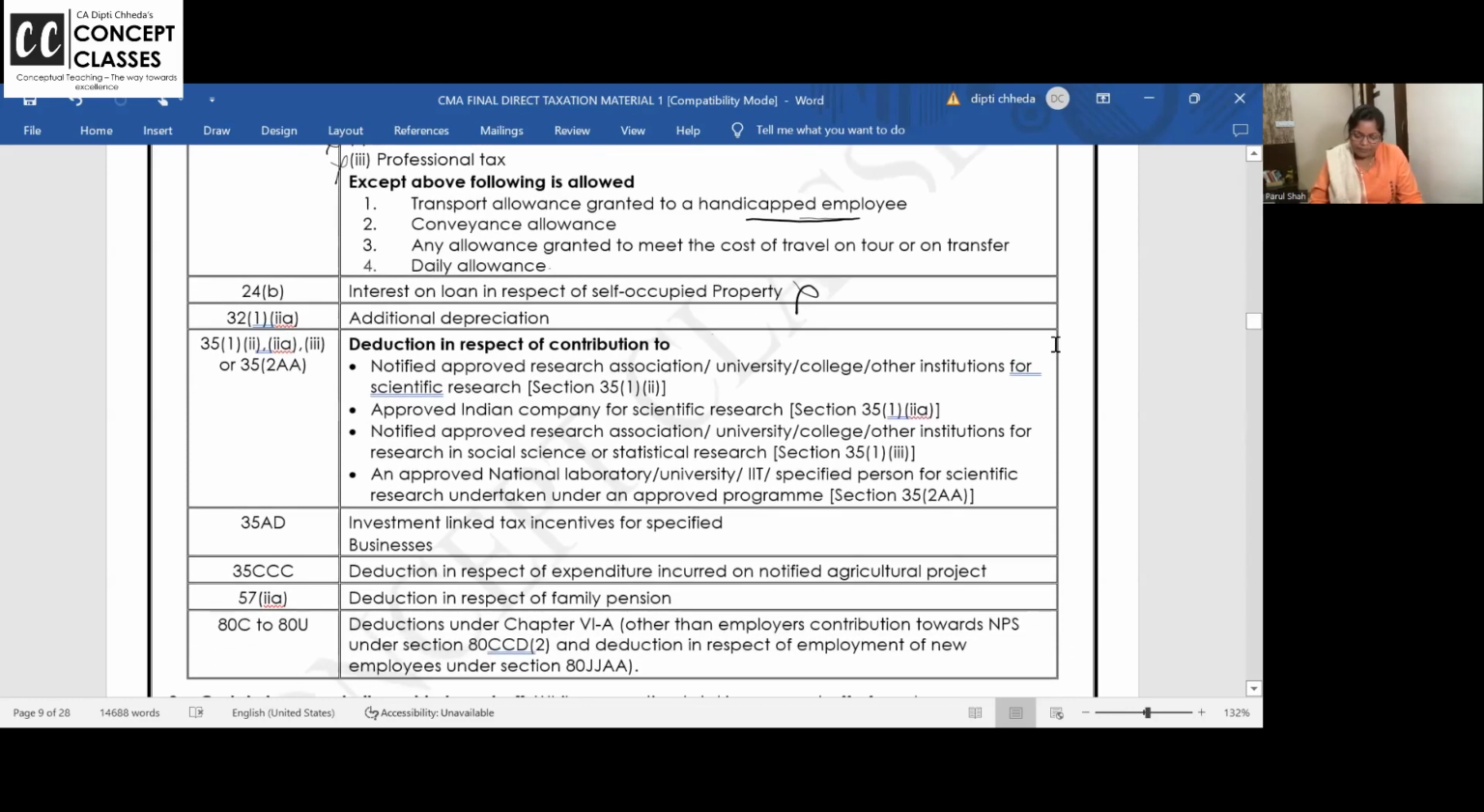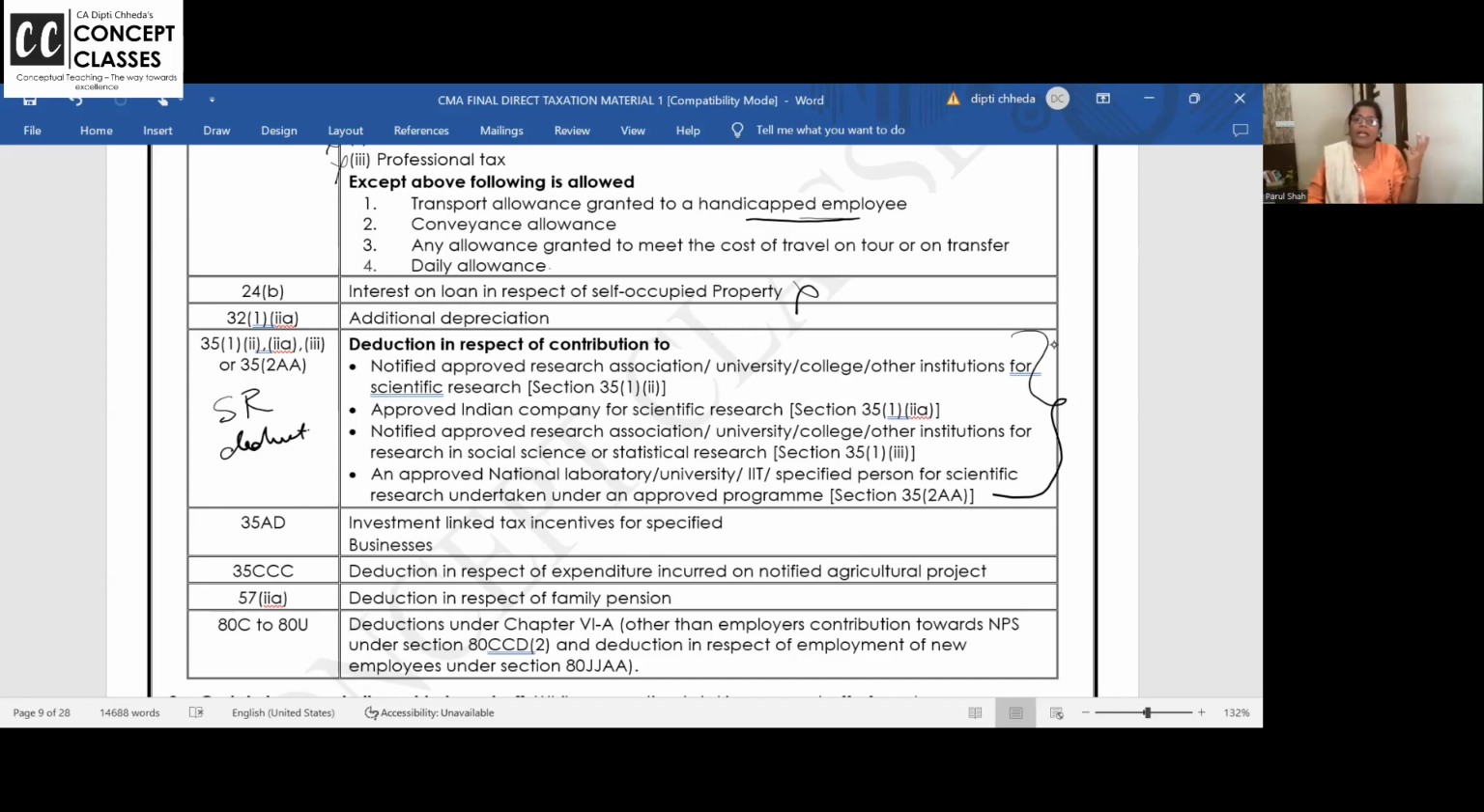Then, deduction in respect of approved research association, Indian companies, notified social research, national laboratory, university. This all stands for scientific research deduction. You can write here, scientific research deduction. Not only related to my business, I am into teaching. I am having professional income, but I want to encourage IIT, National Laboratory.